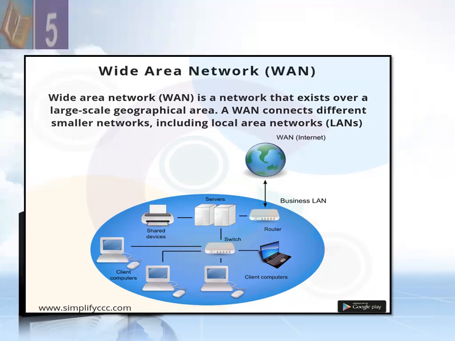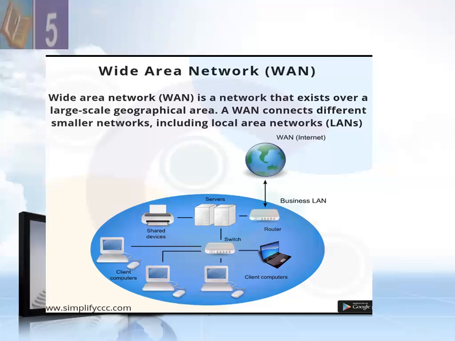So when different LANs are connected with each other and it spans a country and continent, it is called the WAN. Internet browsing and international networks: the internet is an example of a wide area network WAN. A WAN is often made up of two or more LANs connected together. You might have a LAN at each site of your organization. Each of those LANs might be connected together to form a WAN. So when we have different LANs and these LANs are connected with each other, this is called a WAN, wide area network.